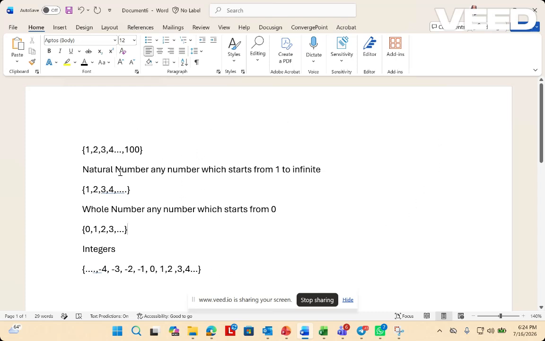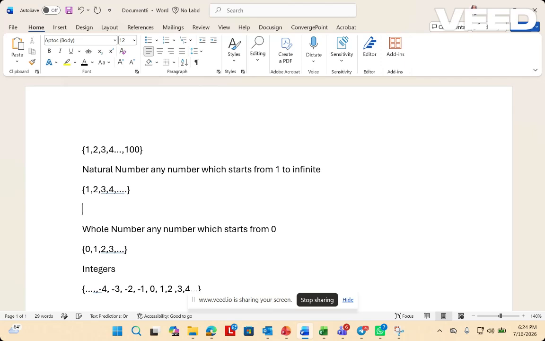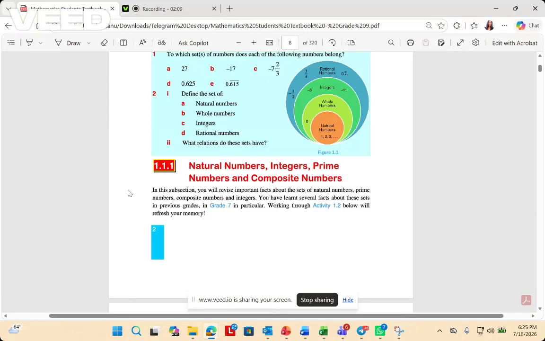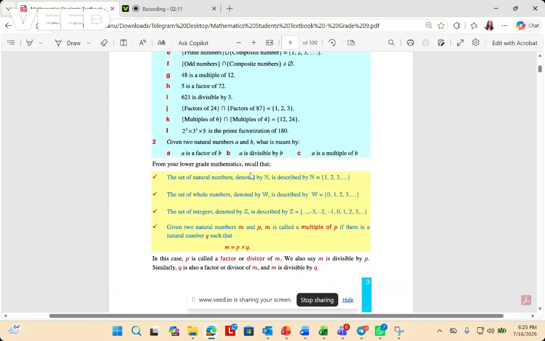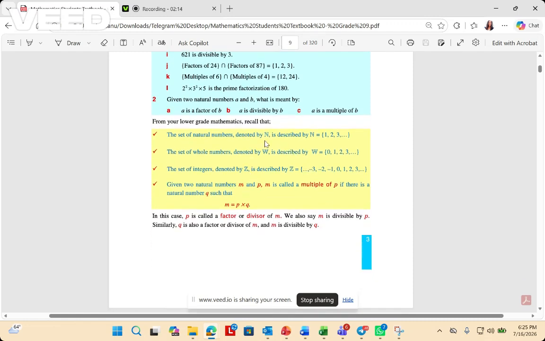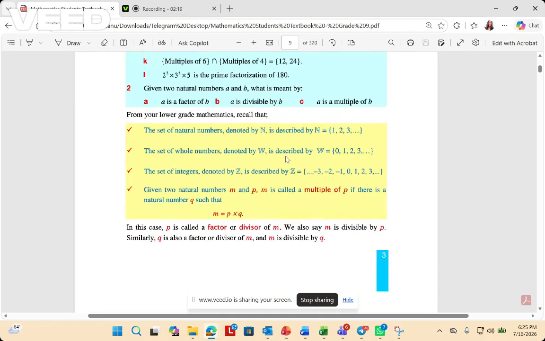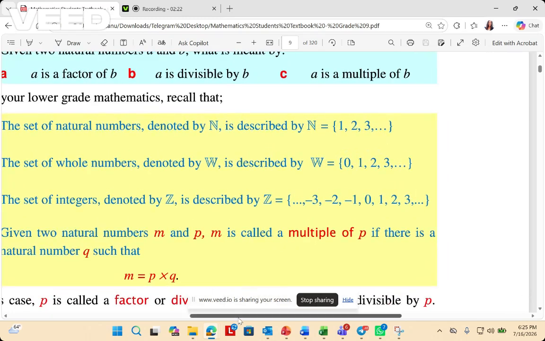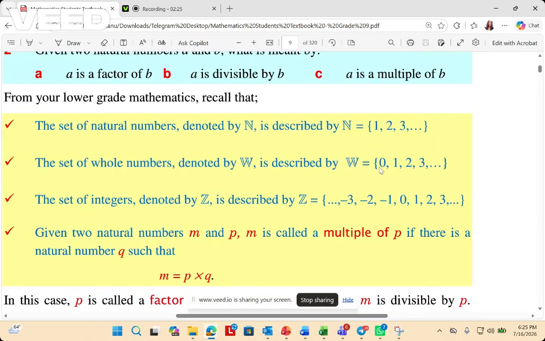So these are our natural numbers, this is what we mean by whole numbers. Sometimes natural number can be denoted by n and whole number by w, but the majority of the time natural number is denoted by n. Integer is denoted by z. Let's see natural number: as you can see here, the description is the number which starts from 1 to infinity, and then whole number starts from 0 and 1, 2, 3 up to infinity.